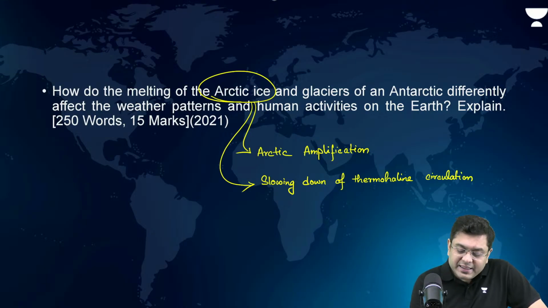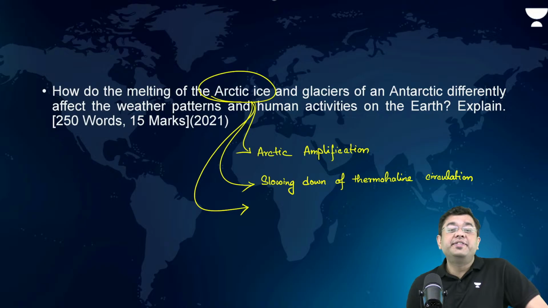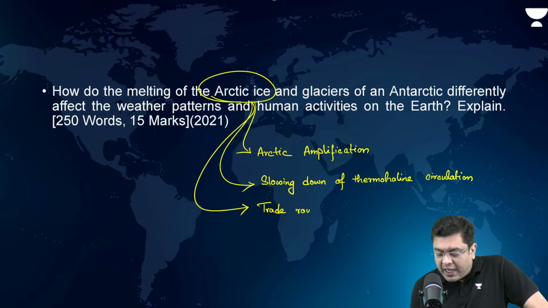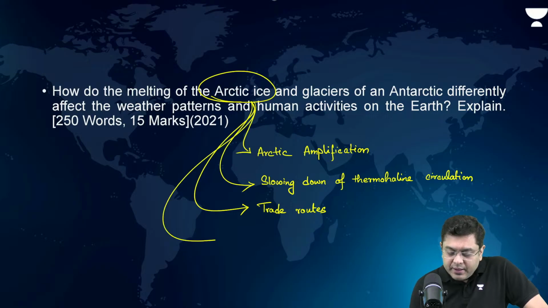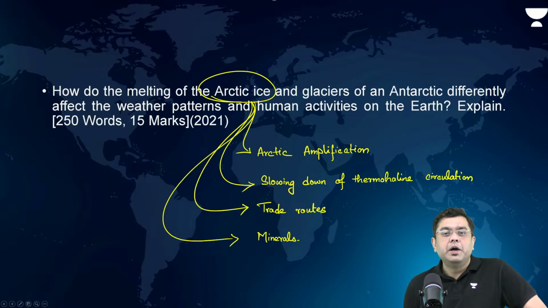Then other than that, it opens up new trade routes, the Arctic route that has been opened up. And other than that, minerals like fossil fuels. Okay. So these are some of the areas which are impacted due to the melting of the Arctic ice.